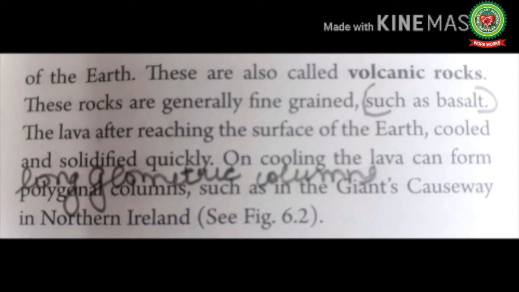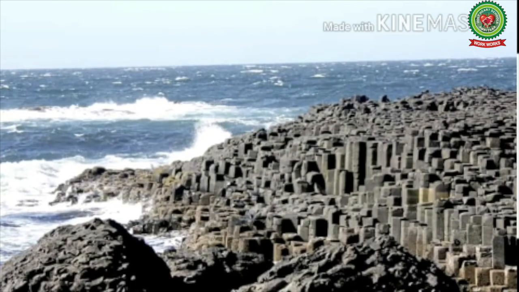The lava after reaching the surface of the earth cooled and solidified quickly. On cooling, lava can form polygon columns. Polygon column means long geometrical columns, such as the Giant's Causeway in Northern Ireland.